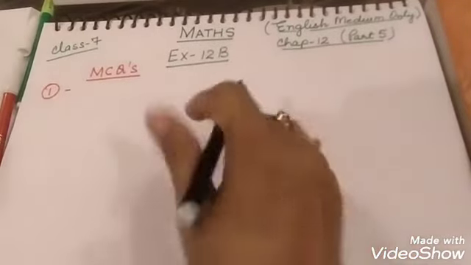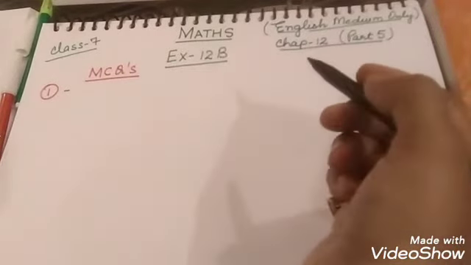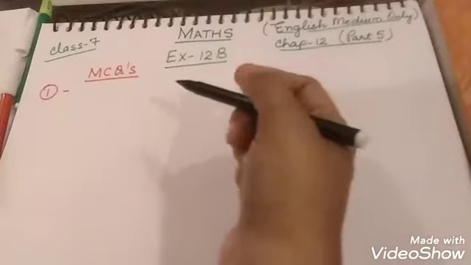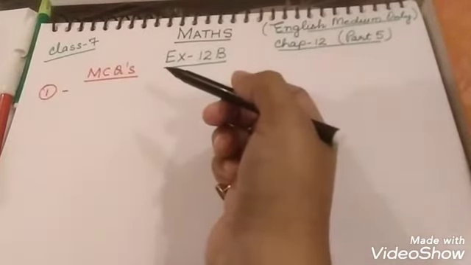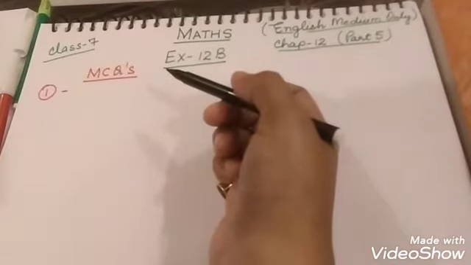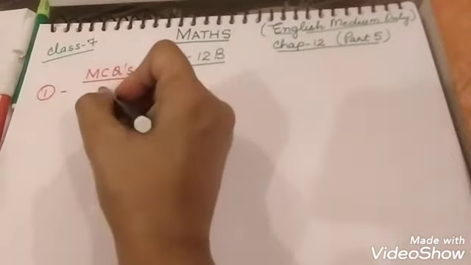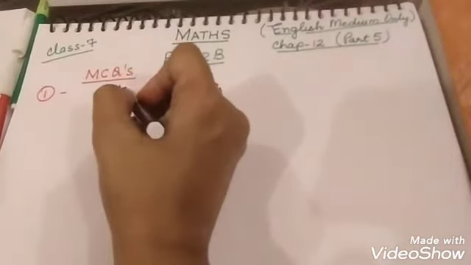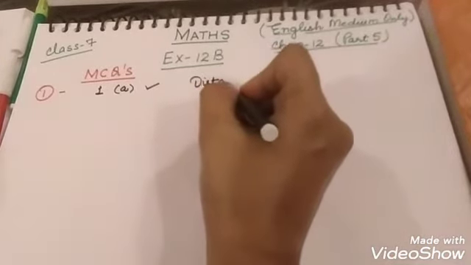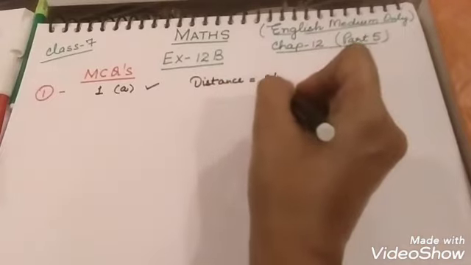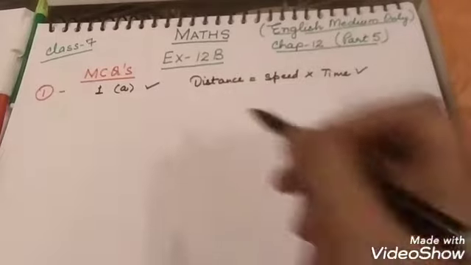In the yesterday class, we have completed exercise 12A, and today we will solve exercise 12B, which is MCQs, multiple choice questions. So the first question in your book is, which of the following is correct? Distance is equal to speed into time. Time is equal to distance into speed. Among all the four, question number 1, option A is correct. Which is this option? Distance is equal to speed into time. This is your correct option.